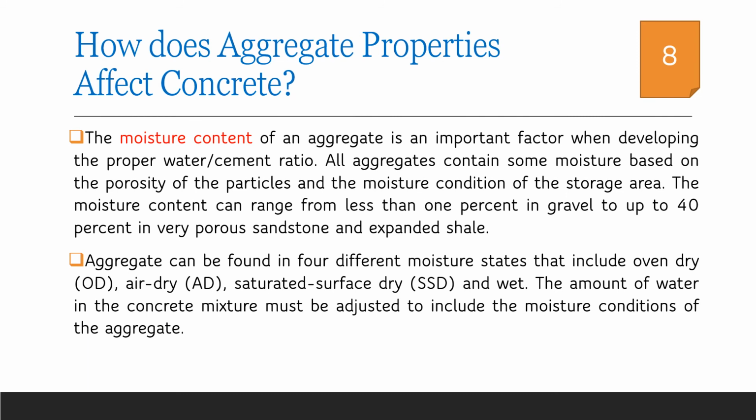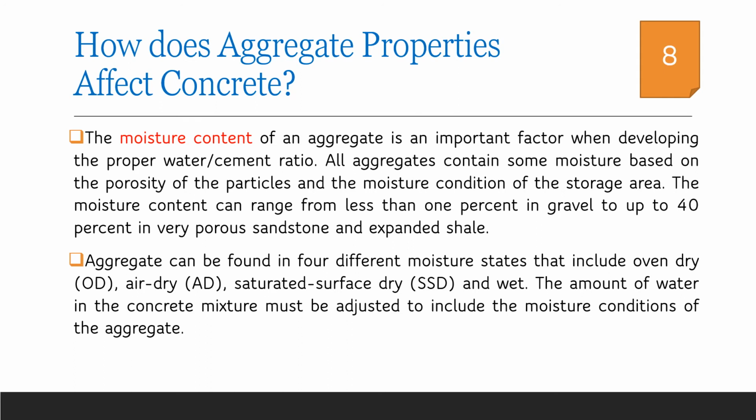Moisture content in aggregate is very important in developing a proper water cement ratio in concrete. The moisture content can vary from 0 to a maximum of 40% in very porous aggregates. The moisture states in aggregates can be oven dry, air dry, saturated surface dry, or even wet. Among them, saturated surface dry condition is considered to be the most preferred one.